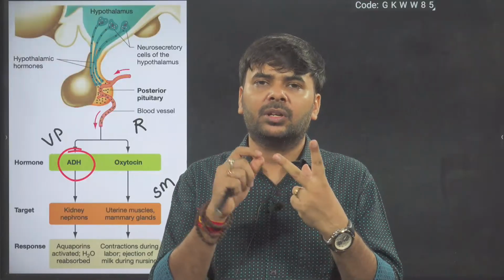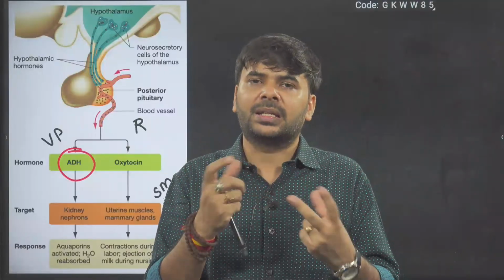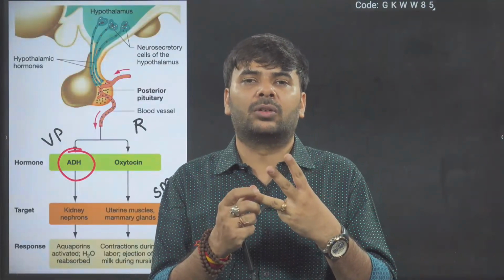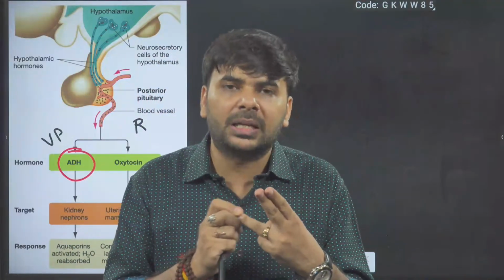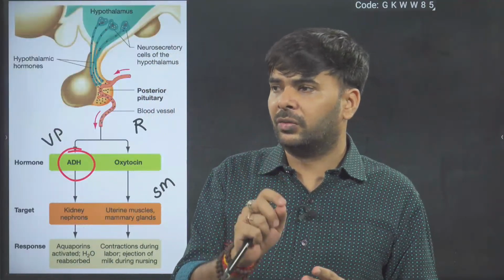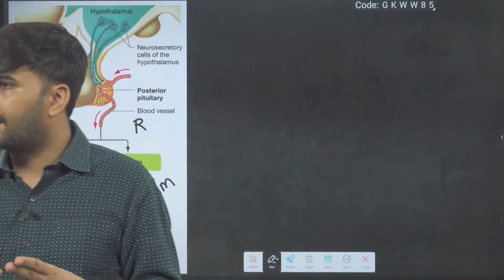Fetal means the baby, ejection means coming out. It is also called milk ejecting hormone or milk let down hormone. It is responsible for milk ejection, milk coming out, not milk synthesis. Remember, oxytocin is never for milk synthesis.